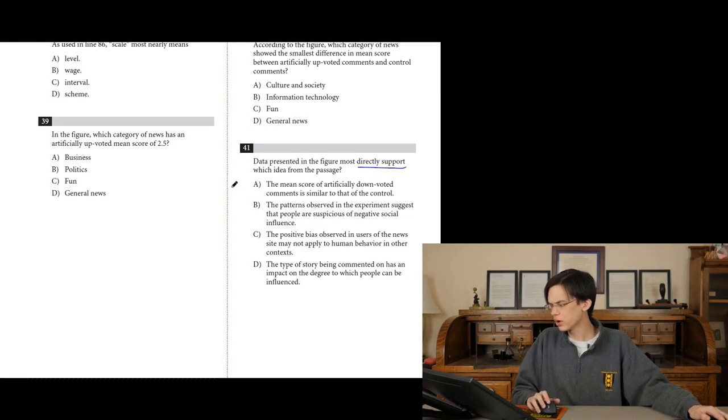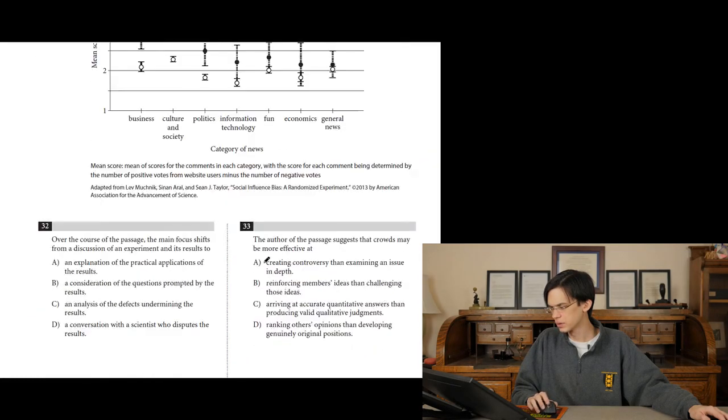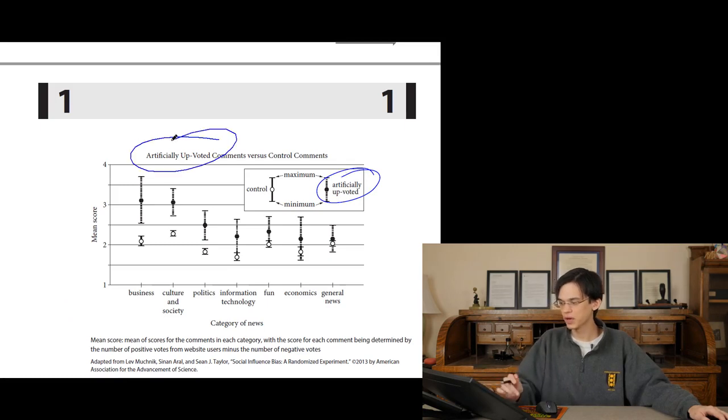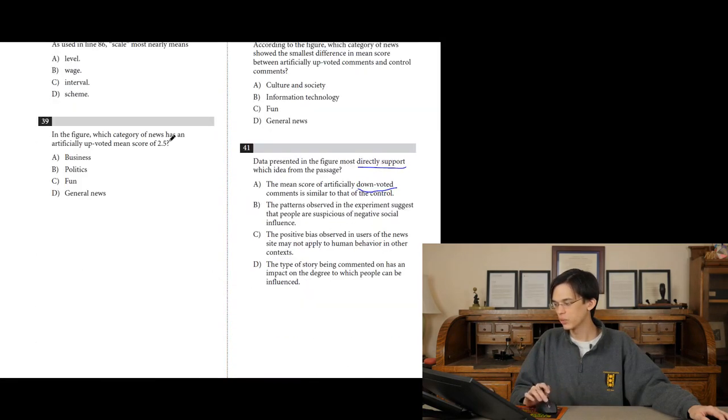The mean score of artificially downvoted comments is similar to that of the control. Well, remember, the graph is about artificially upvoted comments only. Artificially upvoted comments versus control comments. We never once talk about downvoted comments, so it can't be A, because we don't know the mean score of artificially downvoted comments compared to the control. That might have been said in the passage, that there was no difference, but we don't know that based on the graph because we don't have that information.